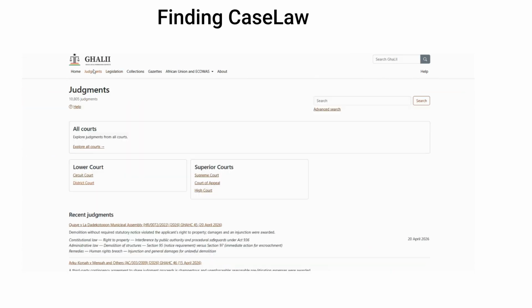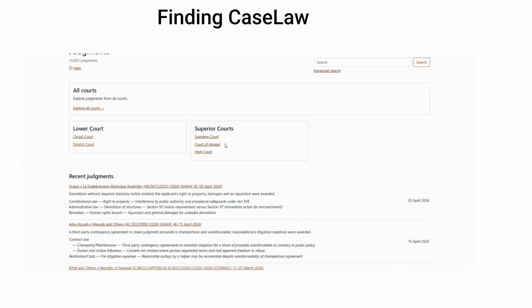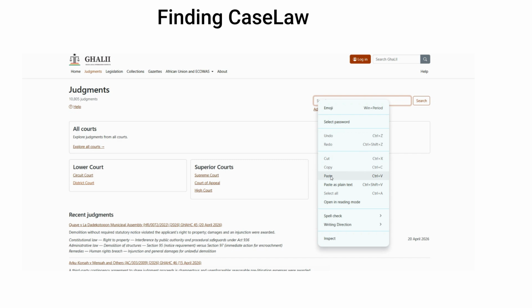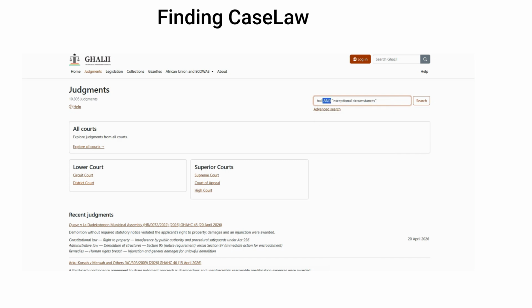You can also search for specific judgments using party names, case citations, the court, judge names, or keywords related to the legal issue, for example, "bail pending appeal". To make your searches more accurate, use Boolean operators. Use AND when both terms must appear, OR to include either term, and NOT to exclude a term. You can also place quotation marks around a phrase to search for that exact phrase.